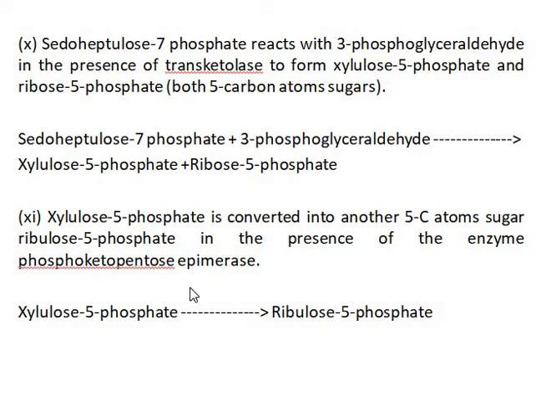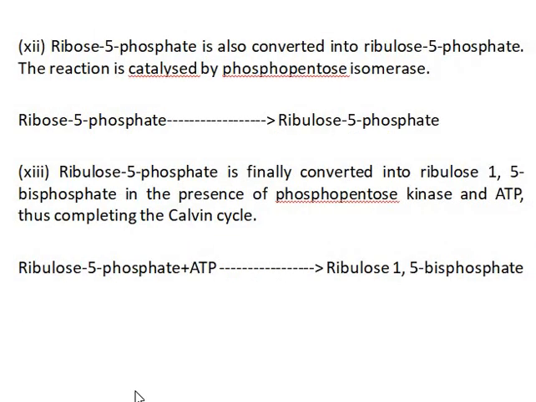Then xylulose 5-phosphate is converted into another 5-carbon sugar, ribulose 5-phosphate, in the presence of the enzyme phosphoketopentose isomerase. Then ribose 5-phosphate is also converted into ribulose 5-phosphate. The reaction is catalyzed by phosphopentose isomerase.